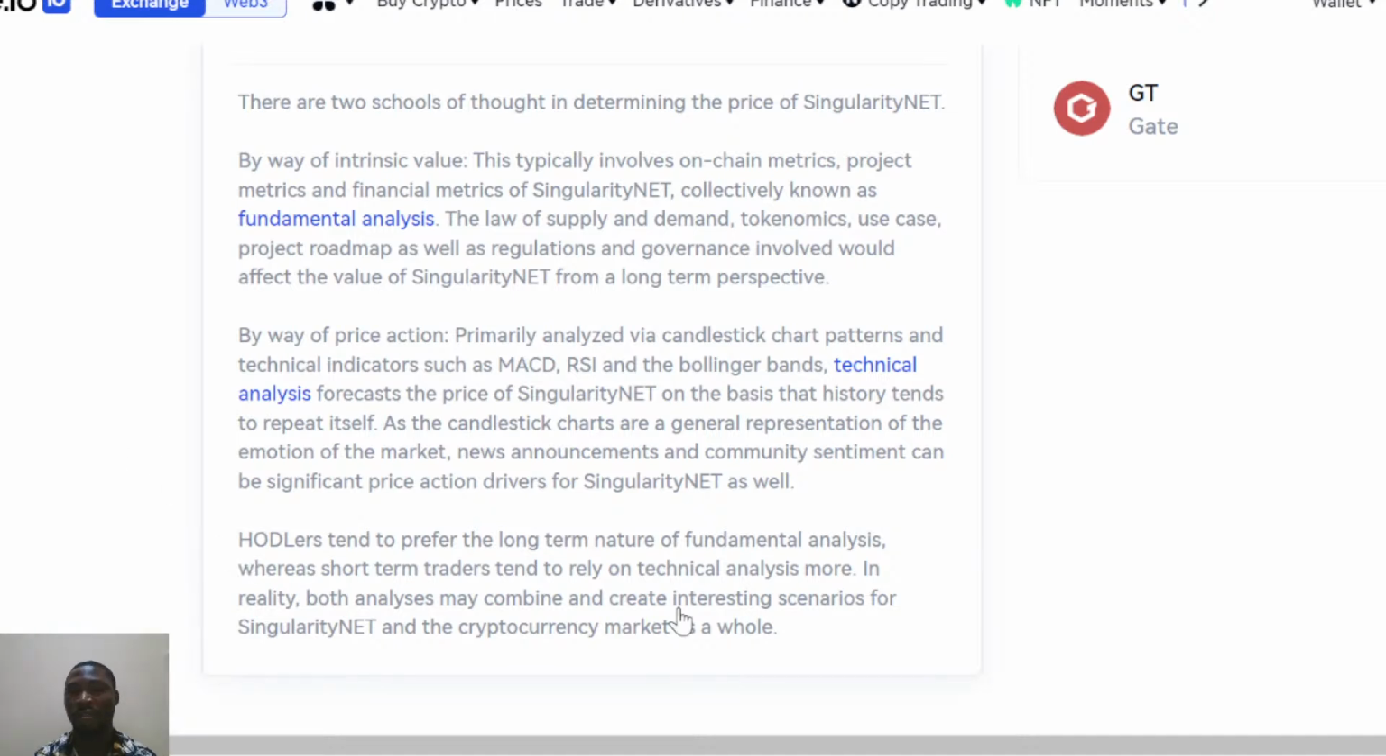Talking about the long term, you look at the roadmap of the project and ask, okay, can I actually hold it? What is it really all about? All these factors are what we need to know, the basic information about this project. It is very important that we take note of all these points when talking about the analysis of this token.